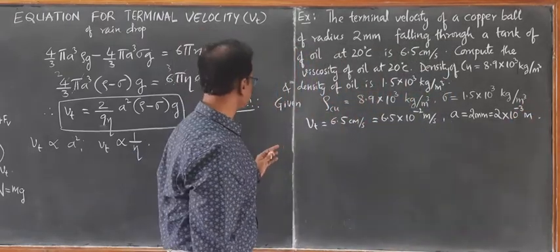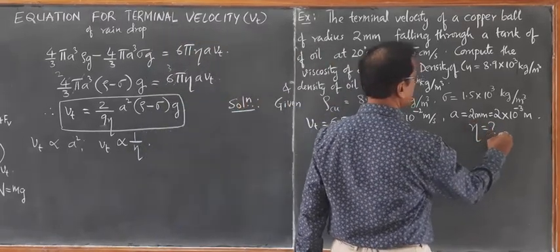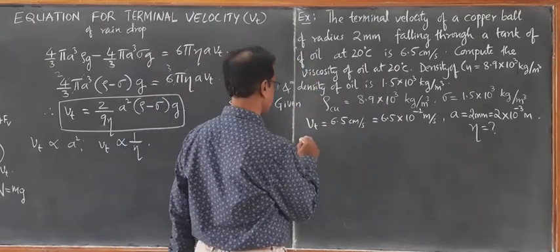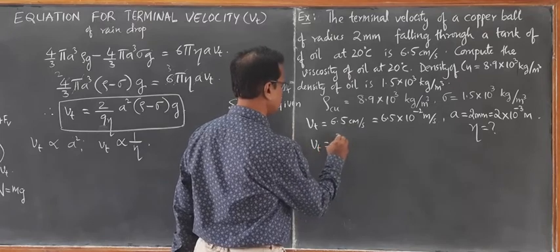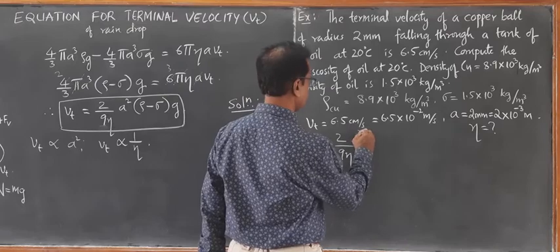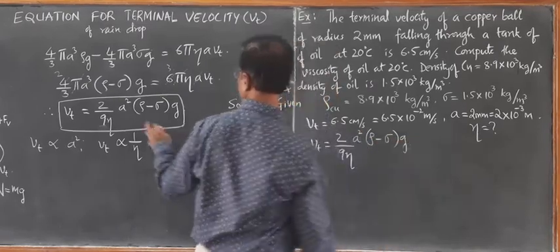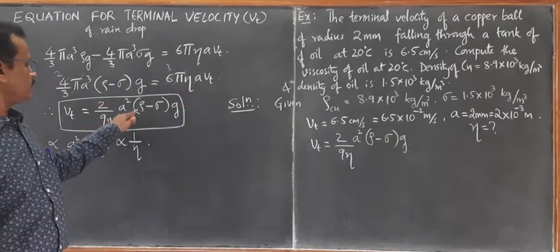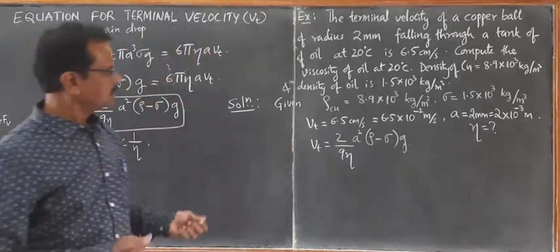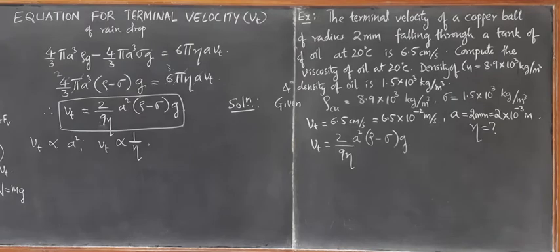Now you are asked to find out what is the viscosity of oil, right? So we know the equation for terminal velocity. We have Vt equal to 2 by 9 a square (rho minus sigma) g by eta. But we are asked to find out eta, that is viscosity.